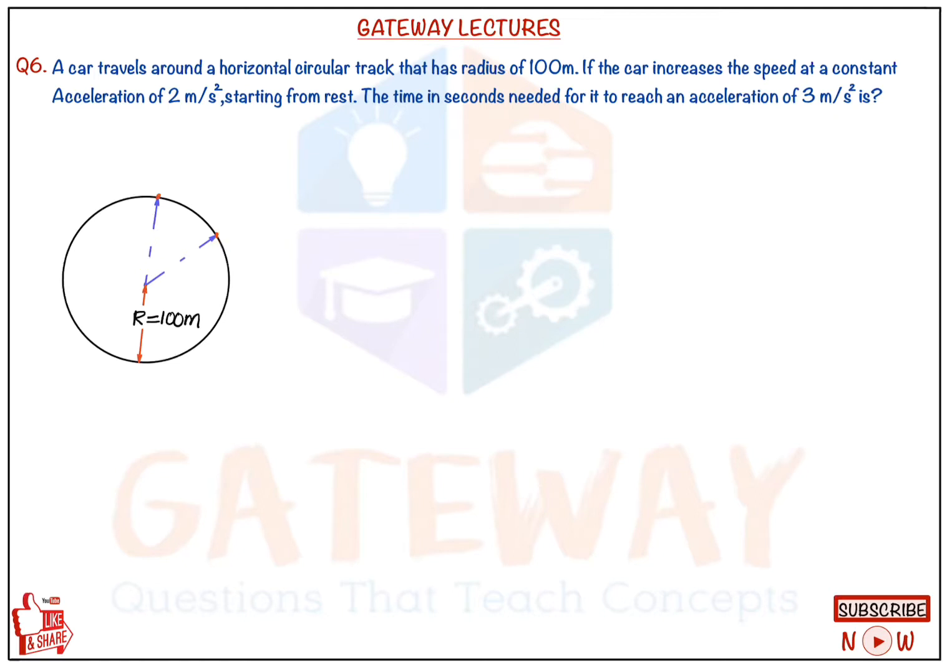So that is the total acceleration at the start. The time in seconds needed for it to reach an acceleration of 3 meter per second square. So after some time it will be in circular motion. Suppose we take 2 points here. This is point 1 and this is point 2. It starts from point 1 from rest, having a total acceleration of 2 meter per second square. So we need the time when it becomes 3 meter per second square.